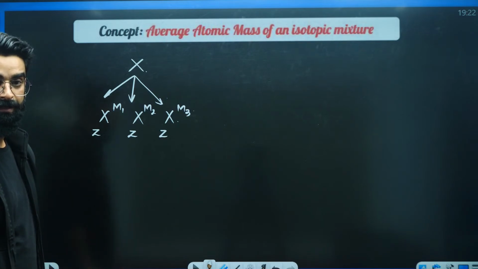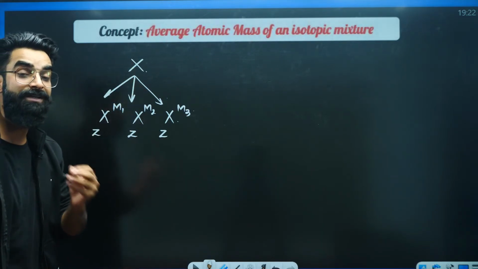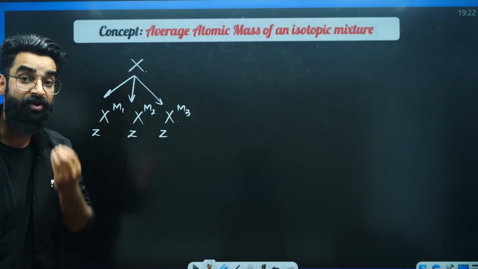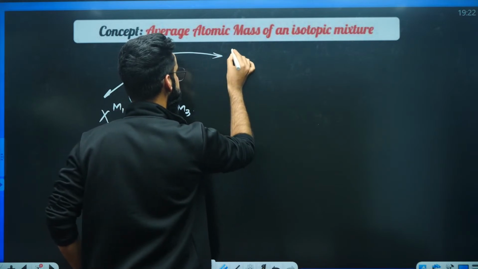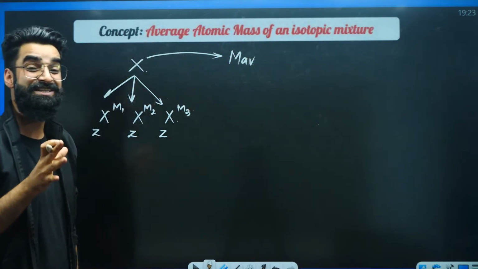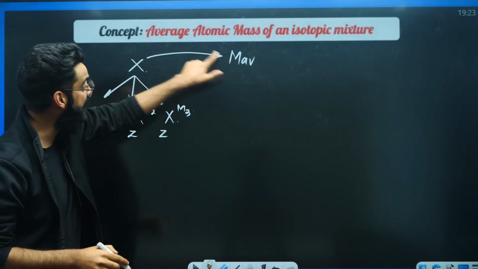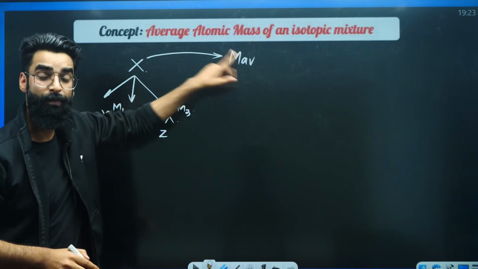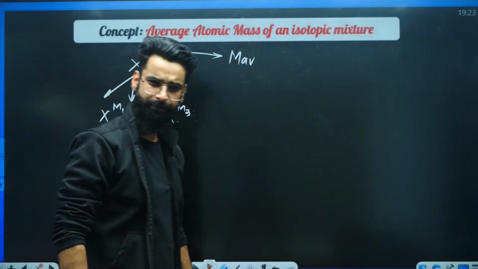for the element which exists in the form of isotopes, what do we calculate? We calculate the average atomic mass of this X, which is represented by MAV. Again, I'm repeating the same thing.